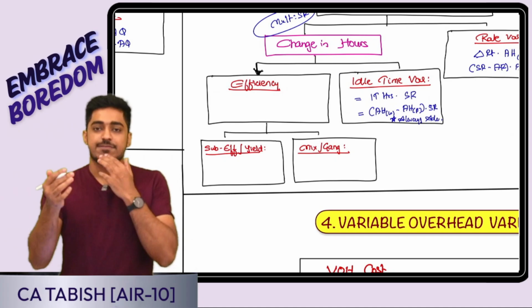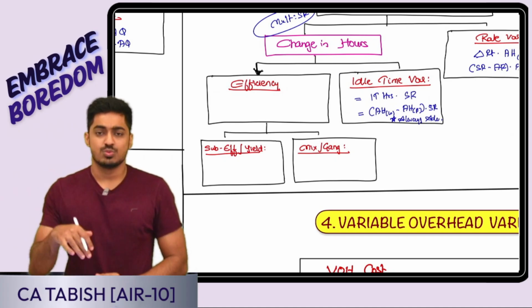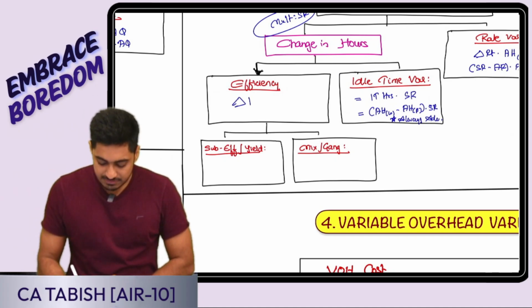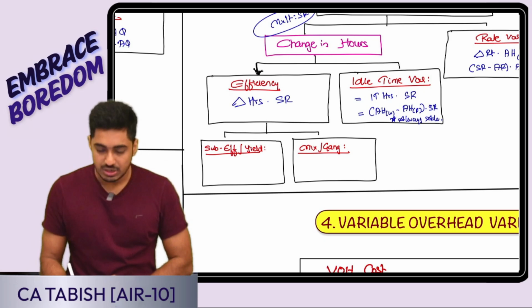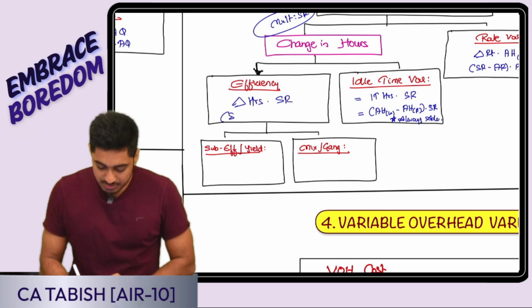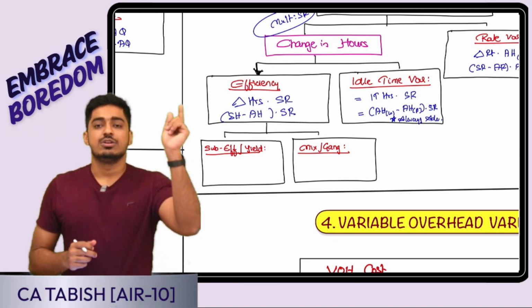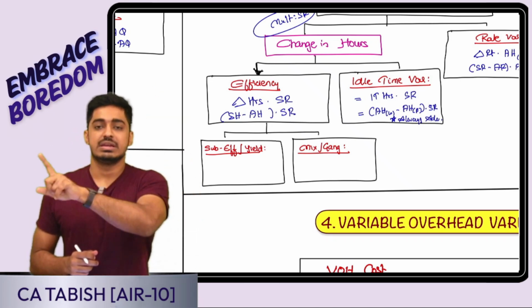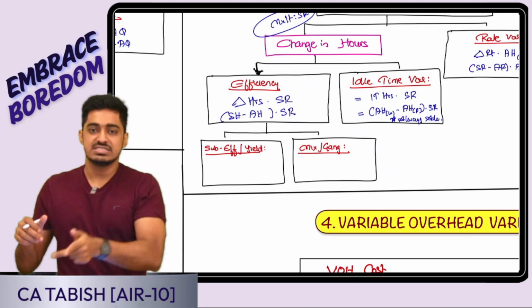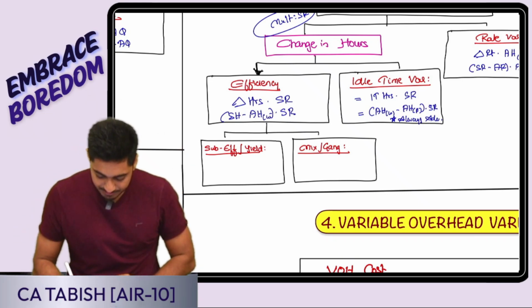Now that it is nullified, here I am having efficiency variance. What is changing? Hours is changing. Difference in hours, converted into value by rate. Which rate? Standard rate. It is going to be standard hours minus actual hours, converted into value by standard rate. Actual hours worked or paid? I told you the first two are going to be paid, the third is going to be the difference, and the balance is going to be worked. That means it is going to be worked.